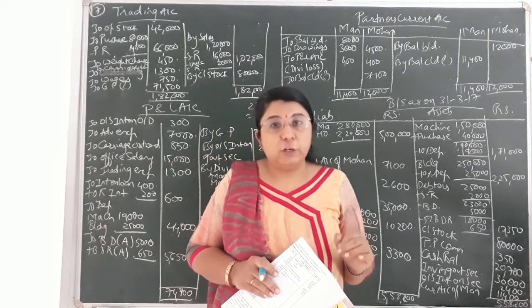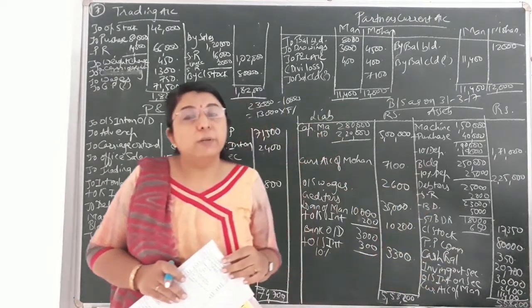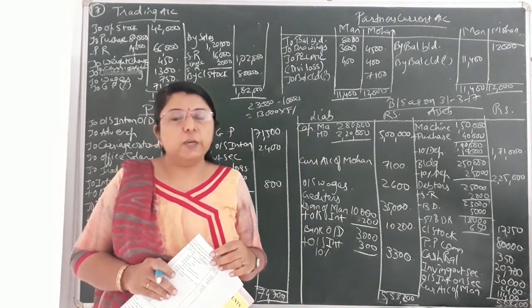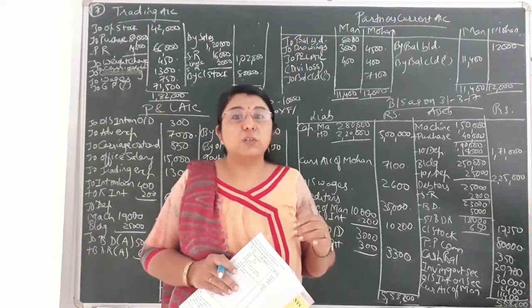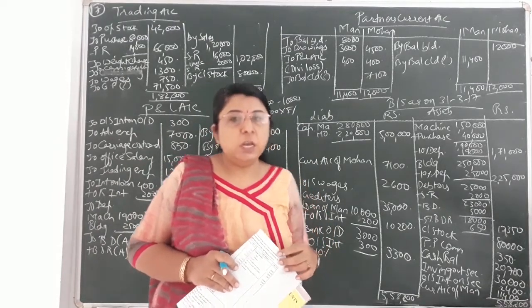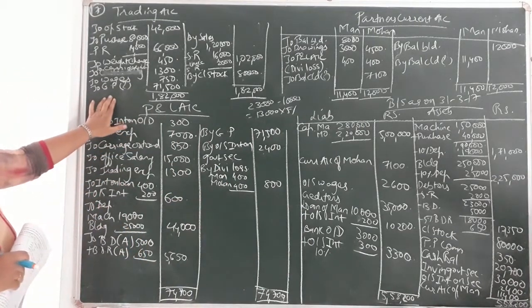If you don't give the effect of it, the balance sheet would get tally, but the gross profit and net profit would come different than the exact answer. So don't forget the hidden adjustment if the rate or percentage is given to you in brackets. Now we'll close each and every account one by one. First of all, let us close trading account.